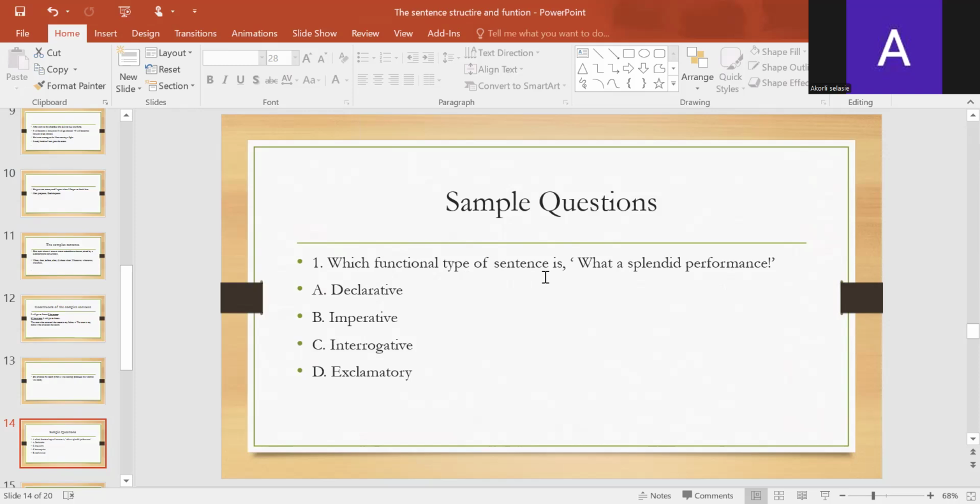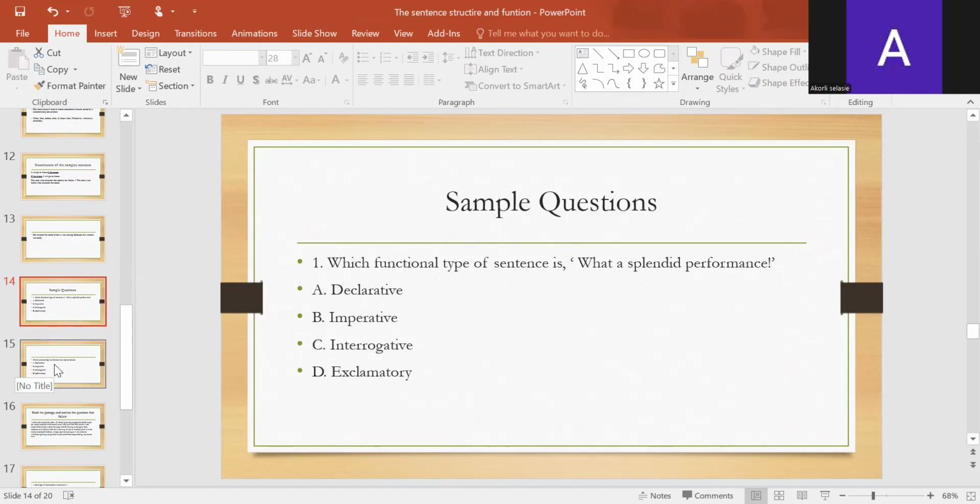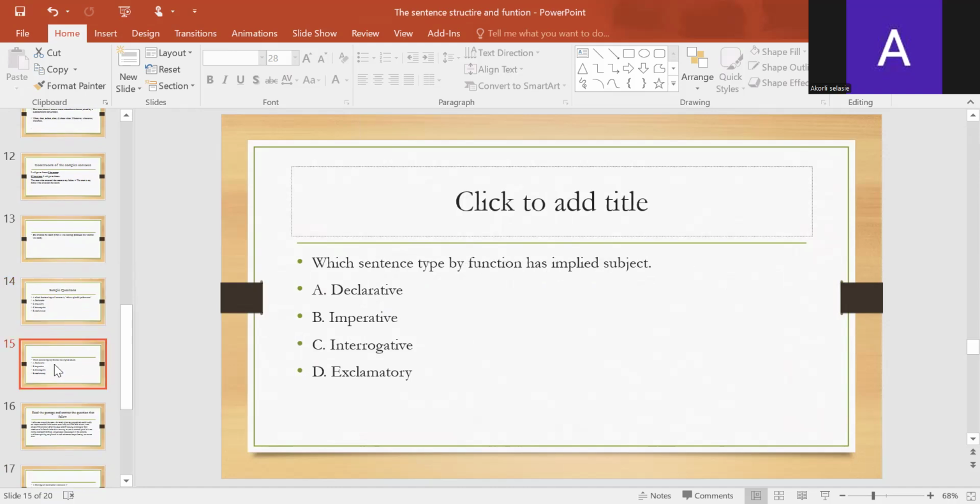Which functional type of sentence is "What a splendid performance?" The answers are provided here. You have to try to get your answer. I will not help get your answer here. Here is another question. What sentence type by function has implied subject? The answers are here.